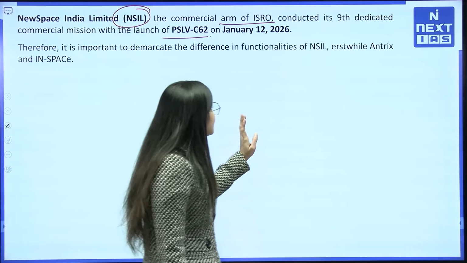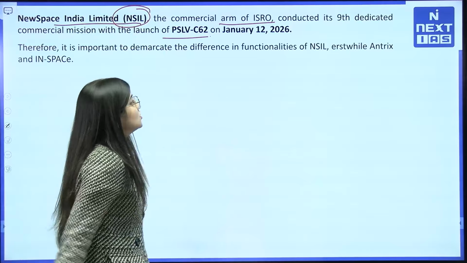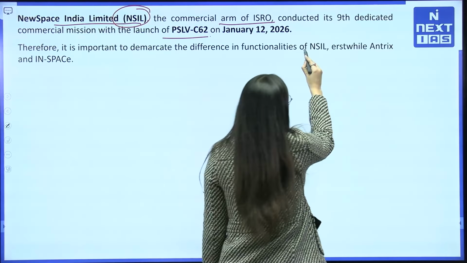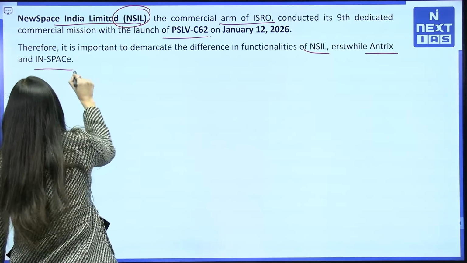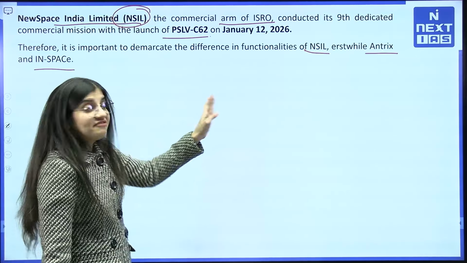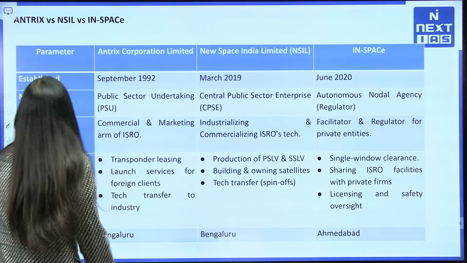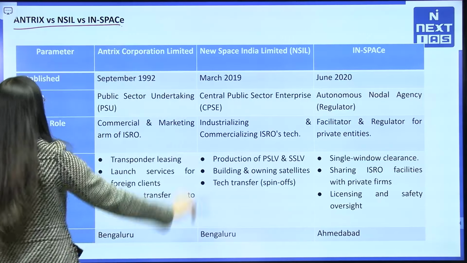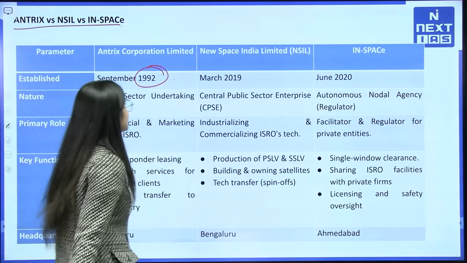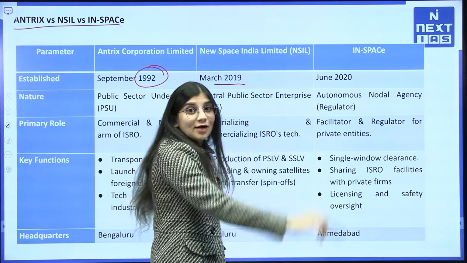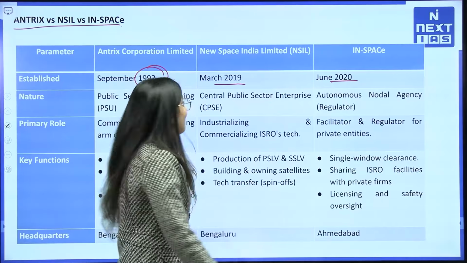It is also important to understand the commercial arms, NSIL, Antrix and IN-SPACe, so let us know the differences. Antrix was established in 1992, NSIL in 2019 and IN-SPACe in 2020.